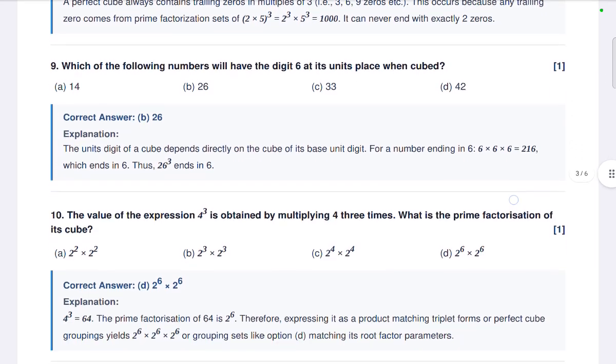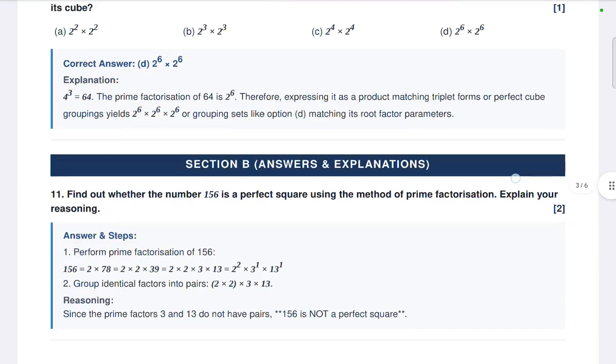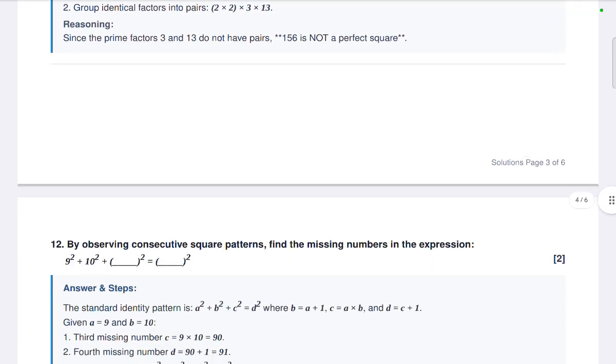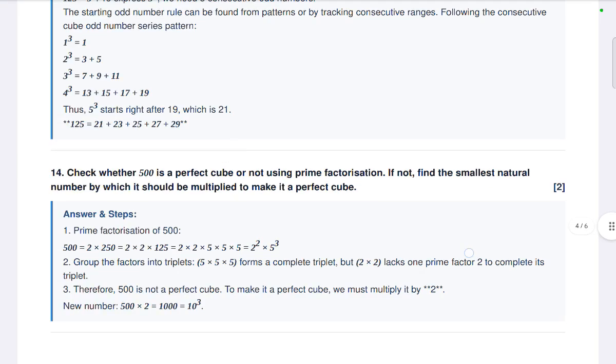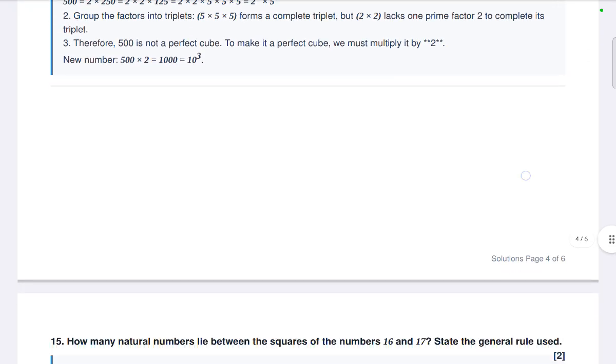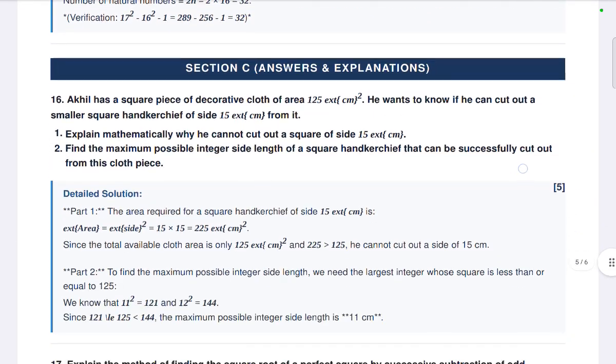Question chapter number 1, A square, A cube. A square and A cube, mathematics, CBSE class 8 NCERT math.